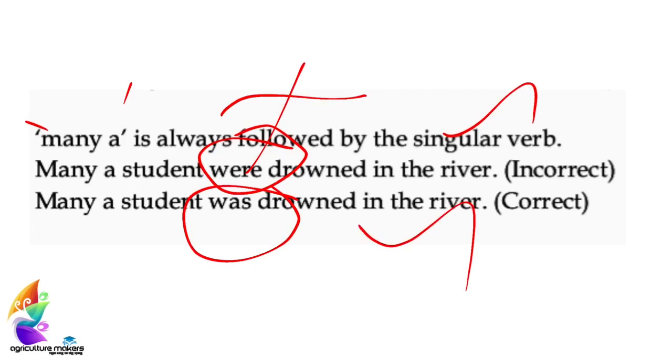Many a is always followed by a singular verb. And you have to note one more important thing. This many a is followed by a singular noun, not plural. As the article a is here, we have to use student instead of students, and it should be followed by a singular verb. Remember that.